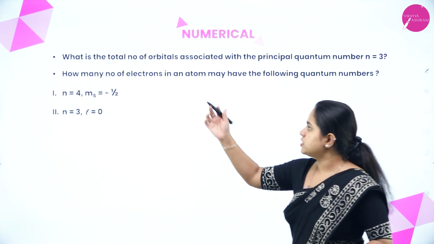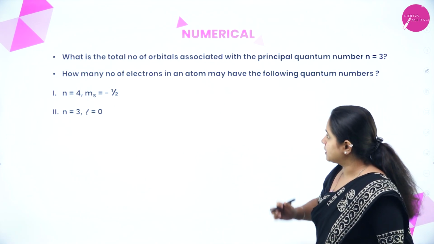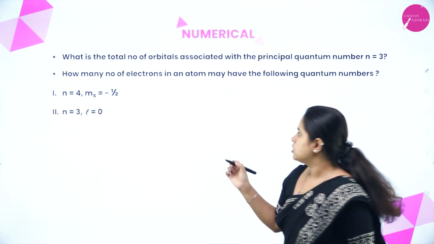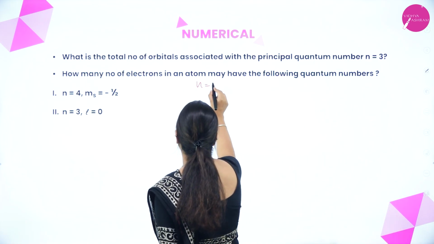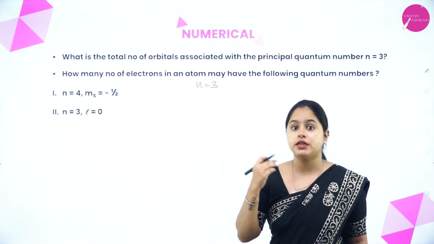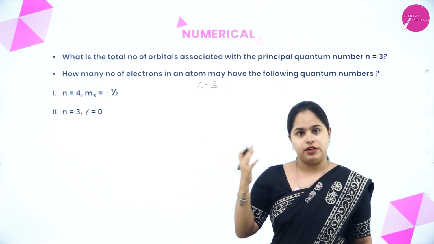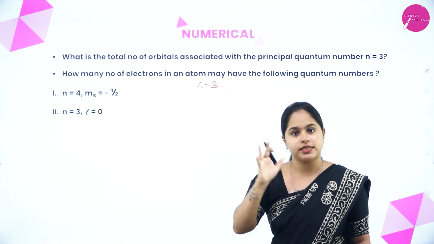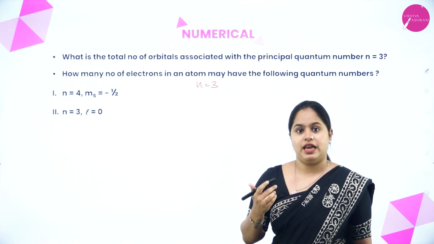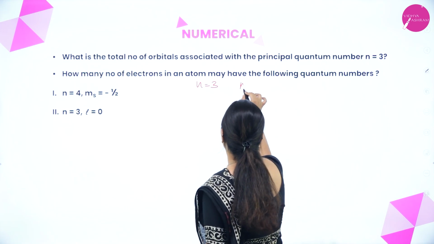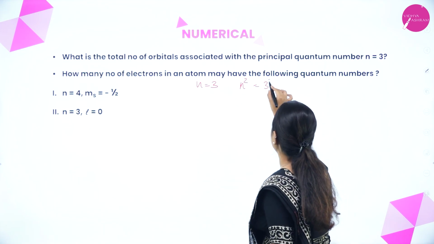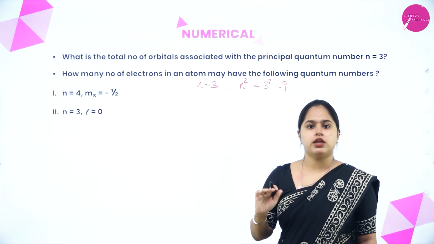Okay. Now, first one, what is the total number of orbitals associated with the principal quantum number n equal to 3? So, principal quantum number is given as 3. We know that if we know the principal quantum number, we can calculate the total number of orbitals present in that shell. Which equation? n square, right? n square will give you the total number of orbitals present. That is 3 square, which is 9.